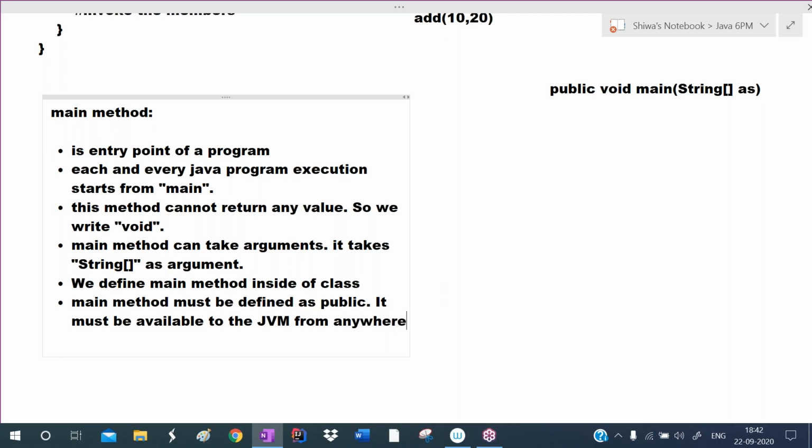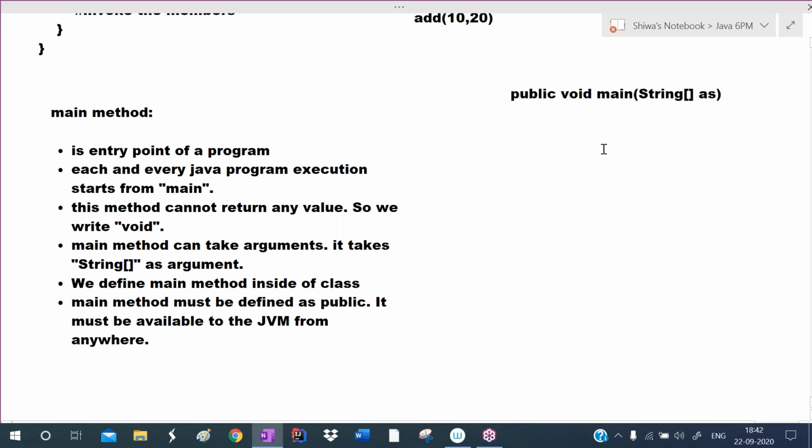When we run the Java application, the JVM calls the main method. That's why the main method should be available outside of the class and outside of the package. Main method must be public.